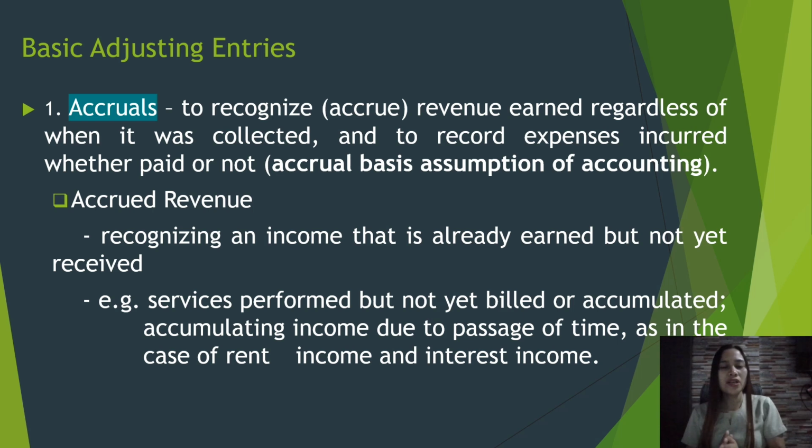For example, you have condominiums, apartments, or dormitories for rent, the students are using it, but you have not yet billed them. You have not yet collected the corresponding payment from the customer, but you have to recognize or accrue it as revenue, as in the case of rent income.